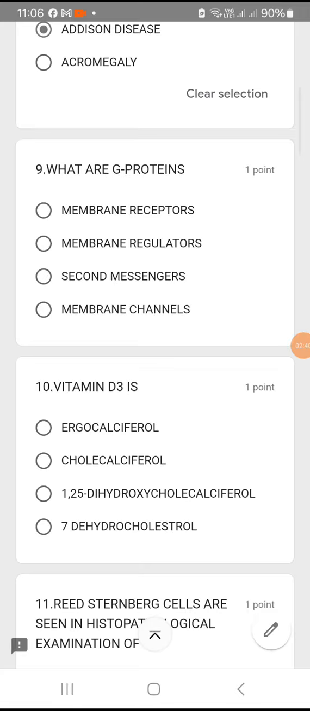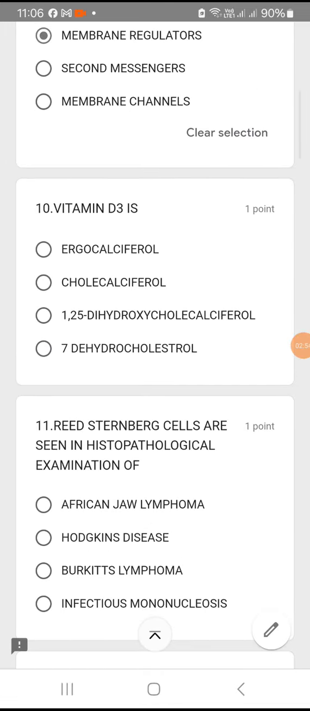What are G proteins? Whether they are membrane receptors or regulators? So just remember, G proteins are regulators. Okay, G proteins are regulators. So membrane regulators. Option B.